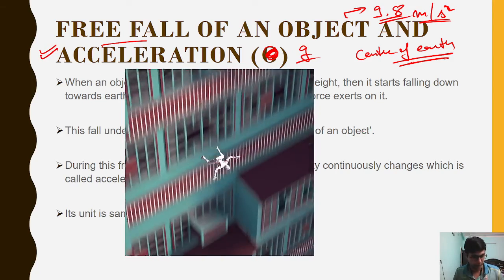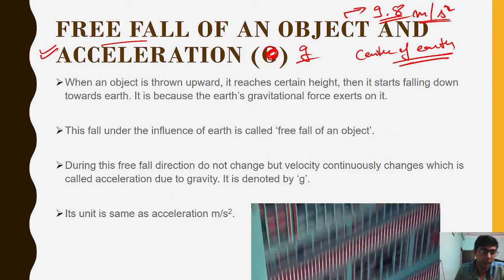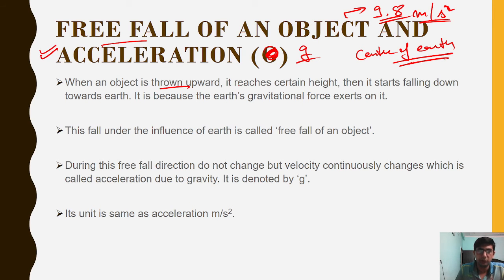Okay, so let's move on. Whenever we throw an object upward, it will attain a height and then stop, and then it starts moving in the downward direction. Why? Because of gravity. This is because gravity is putting its force over it.